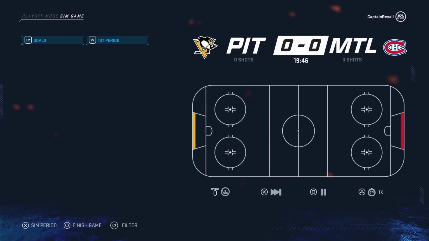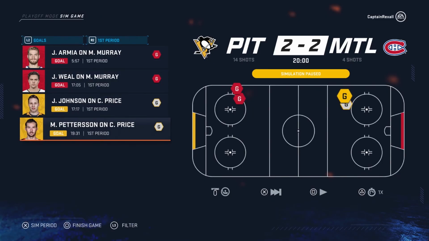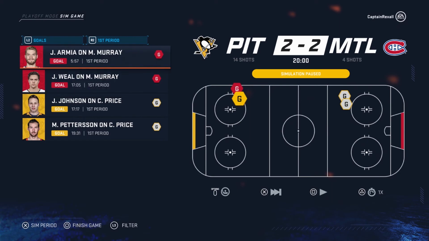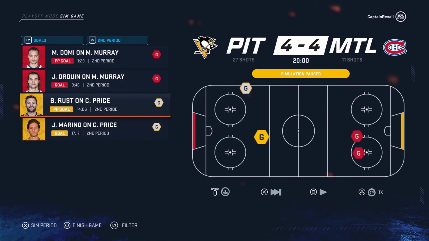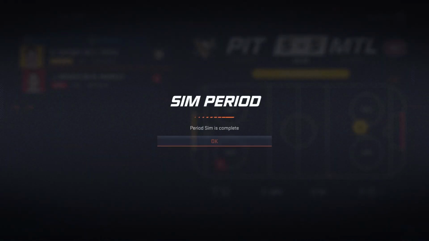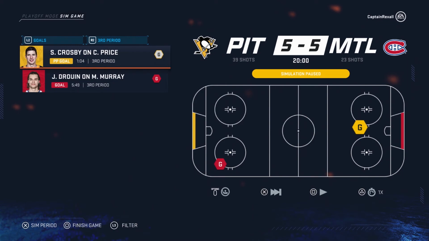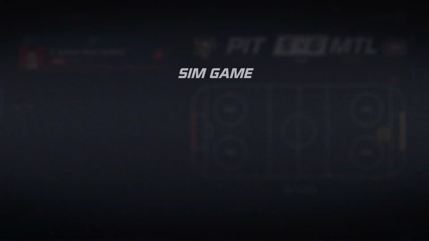I mean, a lot of the Canadian teams getting eliminated, as Montreal has the Pittsburgh Penguins on the brink of elimination tonight, as Petry, Johnson, and then Weal and Armia. Second period, 4-4. Marino and Russ get some momentum, and Drouin and Domi put it right to rest. And third period, it is 5-5. Crosby, Jonathan Drouin heading into overtime. Who will be the big game-winner?